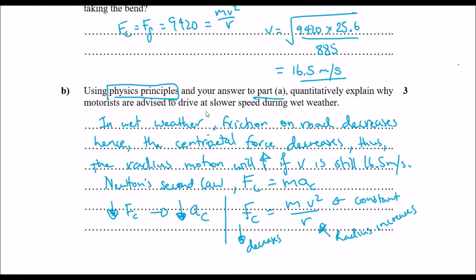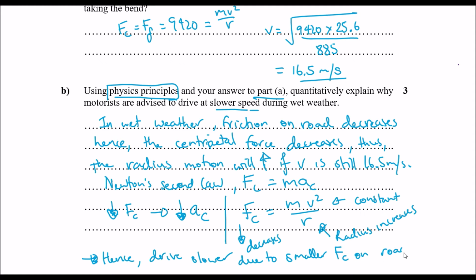And so part of the question is, why do we need to drive slower? That's because we have a lower centripetal force. Hence, drive slower due to smaller centripetal force on road, or if you want to be really clear, you say friction force on road there.